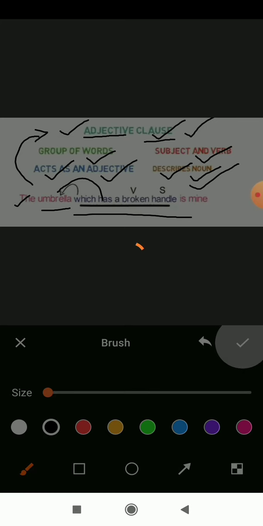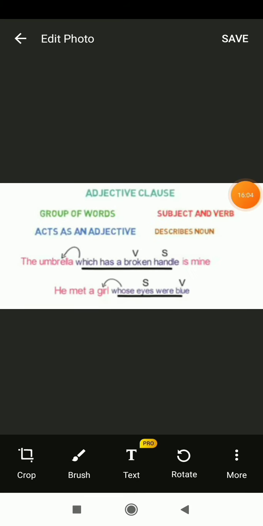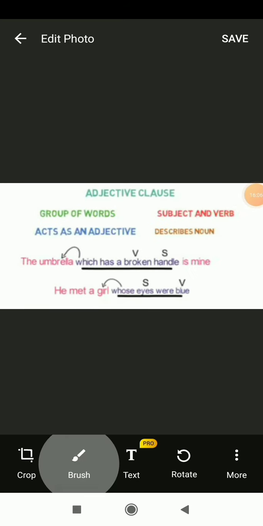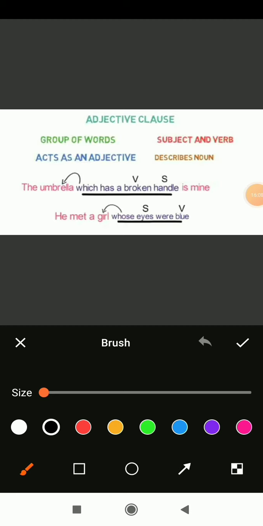So students, we have here the adjective clause. We have already discussed the introduction part of the adjective clause, and we have taken this example as an introductory part to learn about it. Now let's continue with another example. Here we have: he met a girl whose eyes were blue. Whom did he meet? A girl whose eyes were blue. Is it?